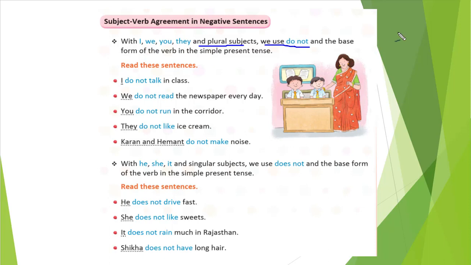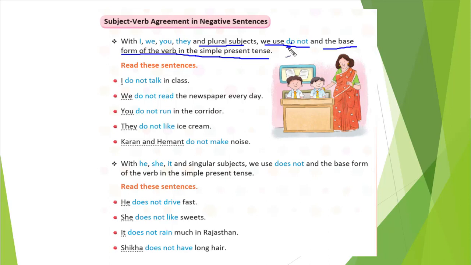Okay. Then, the base form of the verb in the simple present tense. Very important, the base form of the verb in a simple present tense. Whenever we are checking subject verb agreement and a negative sentence is there with a plural subject, that time we will use do not and the base form of the verb in simple present tense. If it is simple past tense, we will not use do not. In the place of do, we will write did not. So these are the basic points.